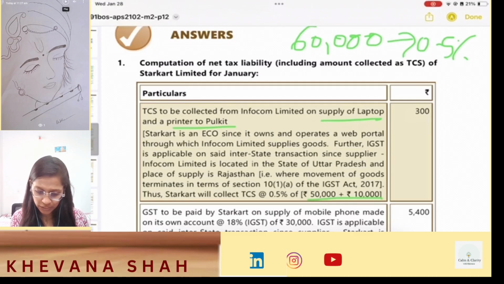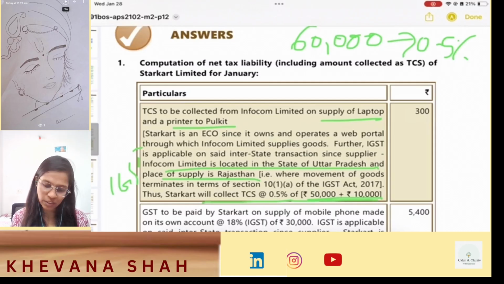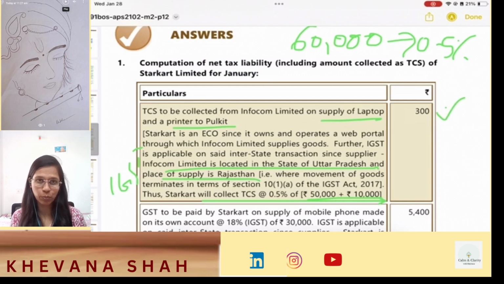Because Pulkit is registered in the state of Rajasthan and my supplier is located in the state of Uttar Pradesh. So this is an interstate supply of goods. So IGST is applicable, and IGST TCS will be collected at 0.5% of 50,000 plus 10,000, that is on 60,000, which comes out to be rupees 300.